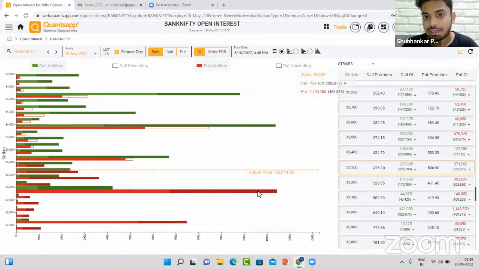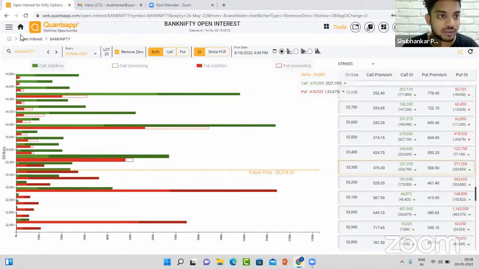If there is a dip in Bank Nifty around the level of 33,000, that's the zone where we can see that, okay, it is around its support zone. Until then, in the opening hour, the idea is to wait for the market to sustain and check if the gap up opening which we are seeing sustains.